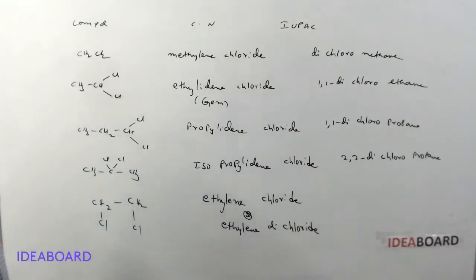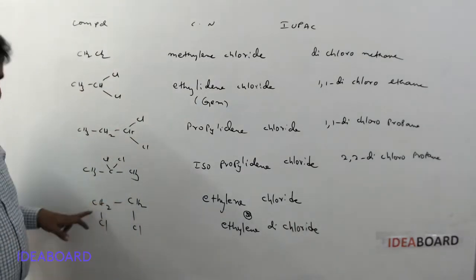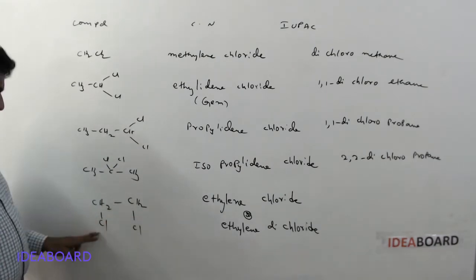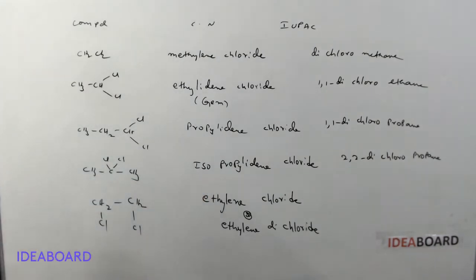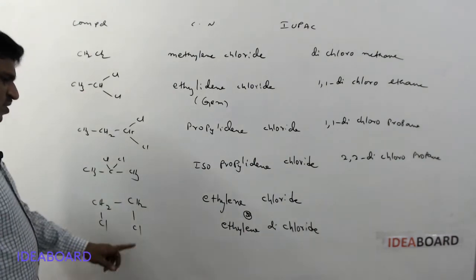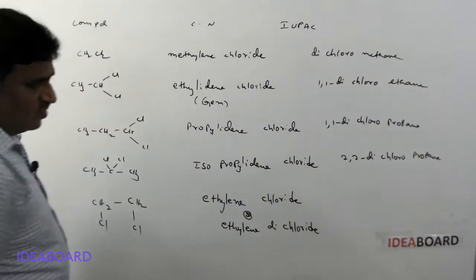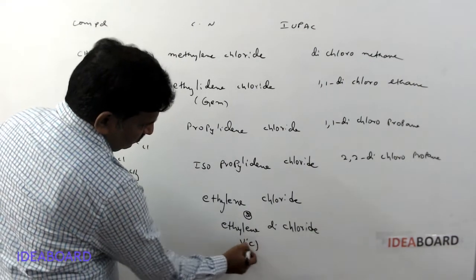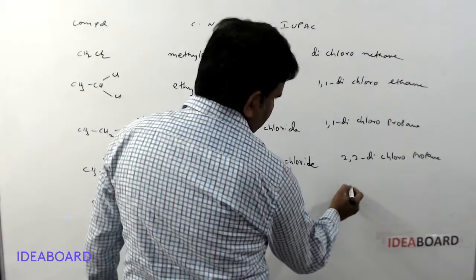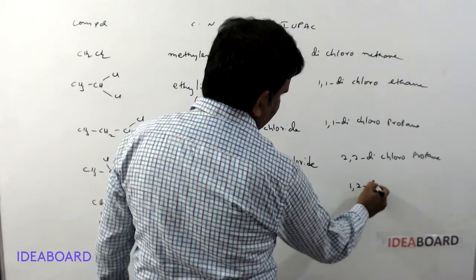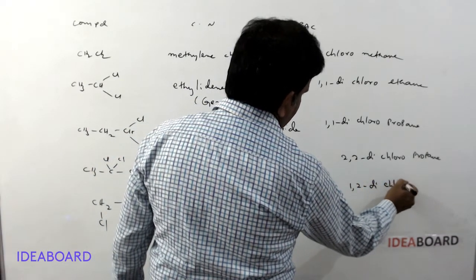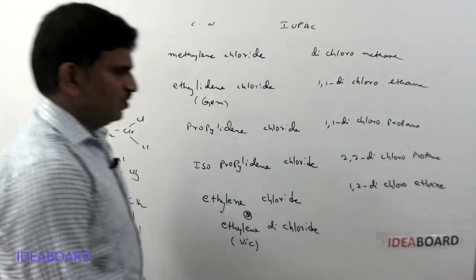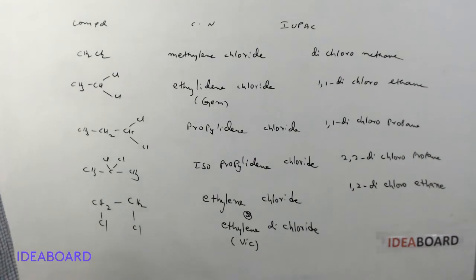Ethylene chloride, because it is an ethylene group, CH2-CH2, and it has two chlorine atoms on adjacent carbons, so dichloride is mentioned specifically. It is a vicinal dihalide. This is called 1,2-dichloroethane.